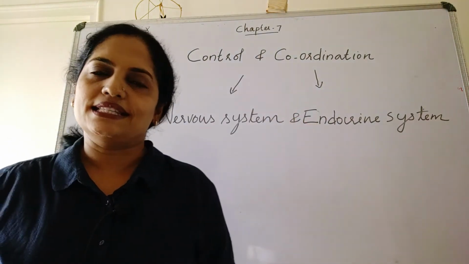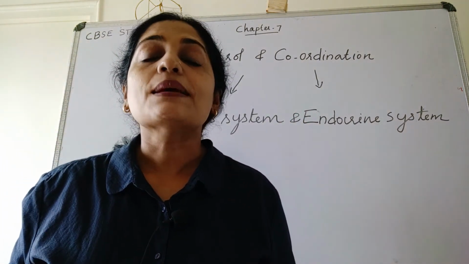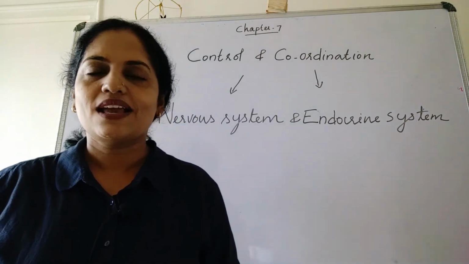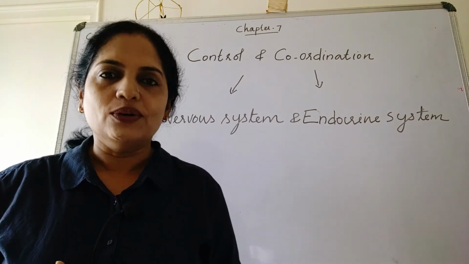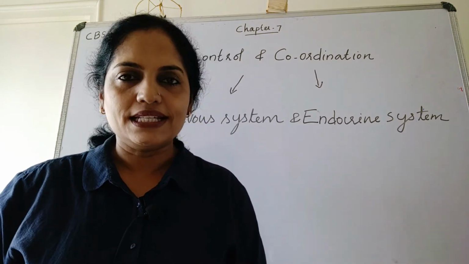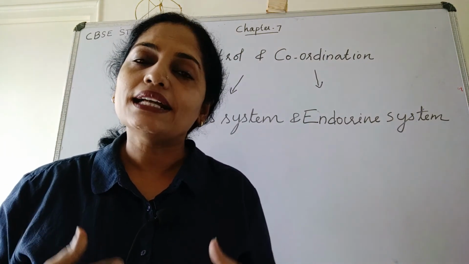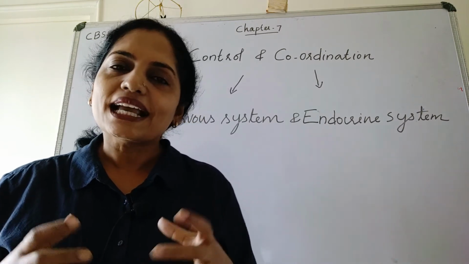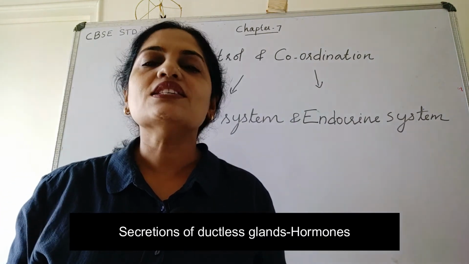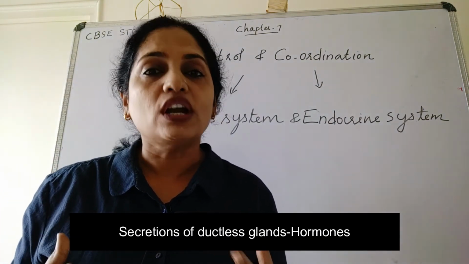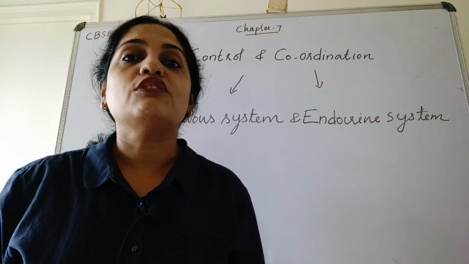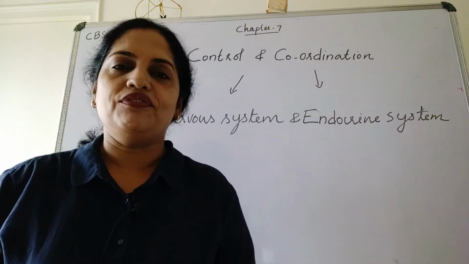Next is endocrine system. Endocrine system has many endocrine glands. Endocrine glands are otherwise called ductless glands. Why they are called ductless glands? Because they do not have ducts to empty their content. Instead, they empty their contents directly into the bloodstream. The secretions of these ductless glands are called hormones. These hormones control many bodily functions such as reproduction, hunger, and much complicated functions like emotions and behavior.